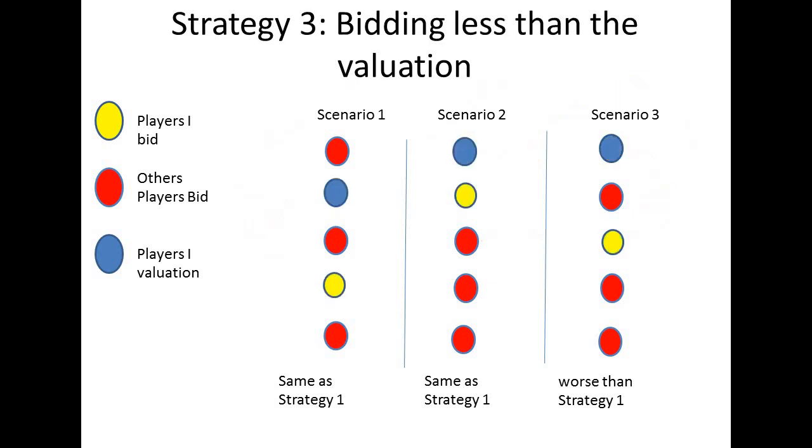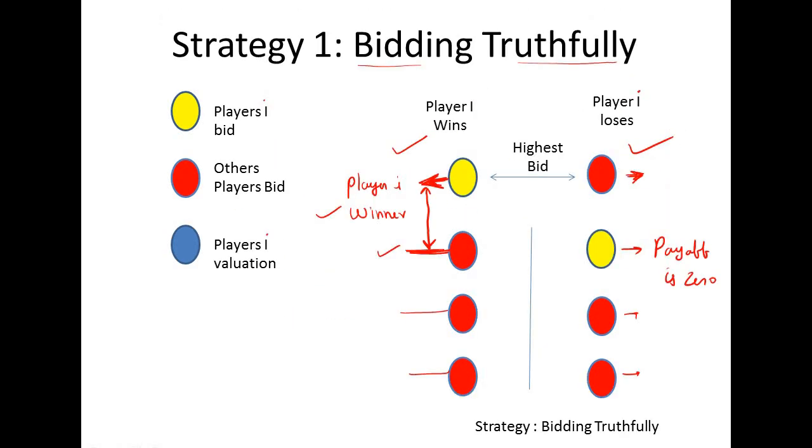Okay. Now consider another scenario, strategy 3, when the player will try to put a bid less than the valuation. Again we have the similar circles. So this is scenario 1, the first possibility, in which this is the bid of player I, and we know here our player I is a loser. So definitely the payoff is 0. This is same as strategy 1. We already have seen in strategy 1 this is the case in which player I got nothing, the payoff is 0, right?